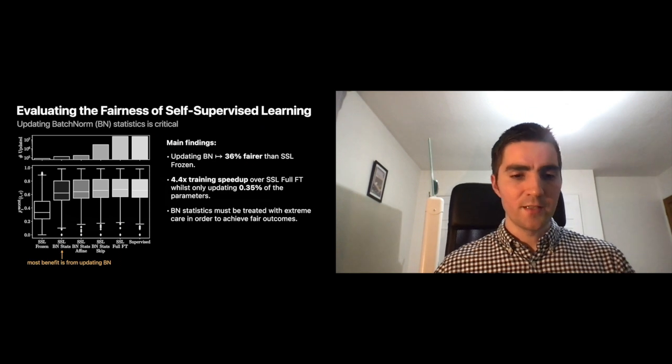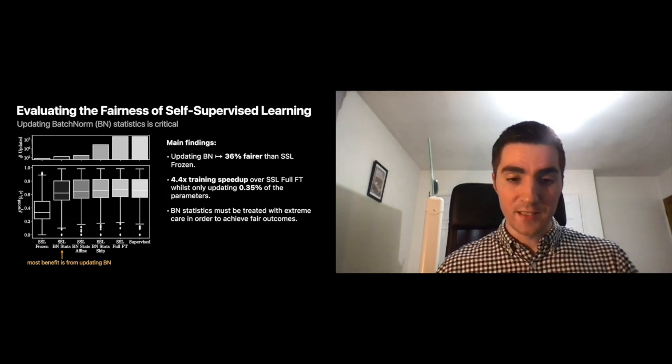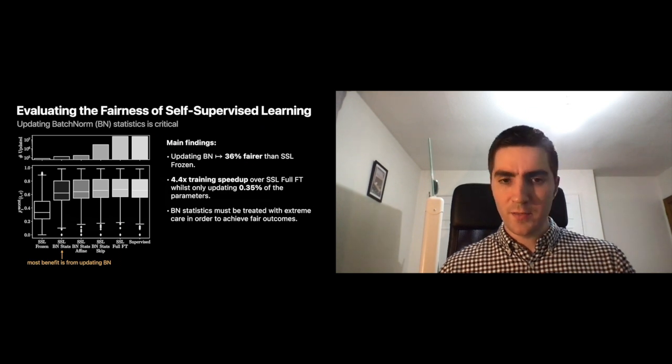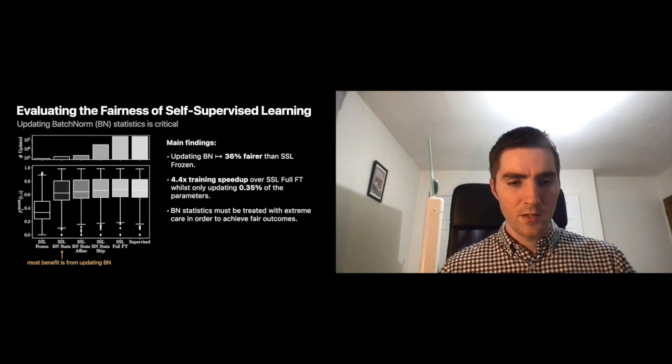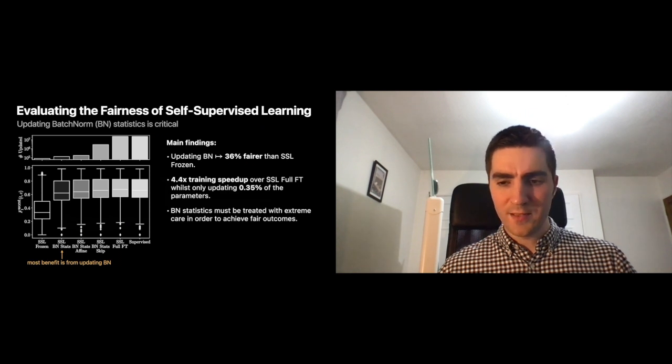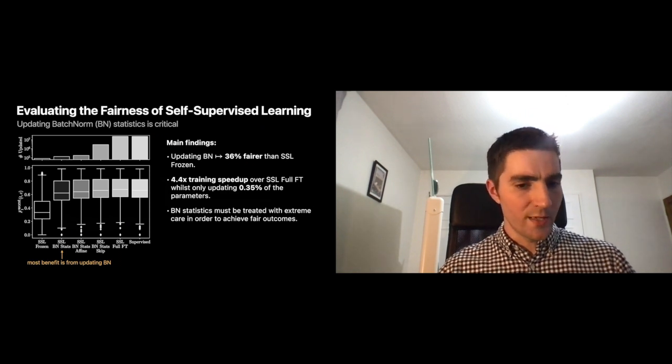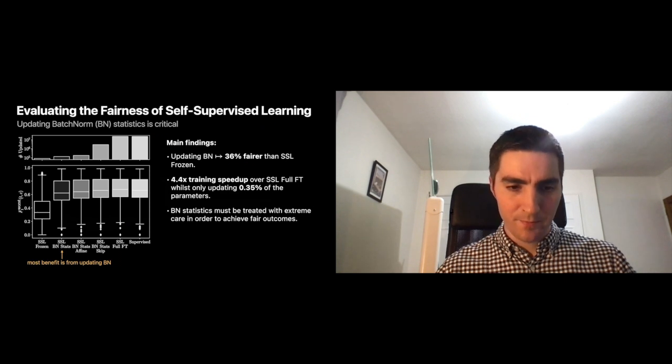Our main findings are that, compared with freezing the backbone, SSL frozen, only updating batch normalization statistics improves fairness by 36%. Doing so almost achieves parity with fully fine-tuned self-supervision, whilst being 4.4 times faster to train and using a fraction of the parameters. Crucially, batch normalization statistics must be treated with extreme care in order to ensure fair outcomes.